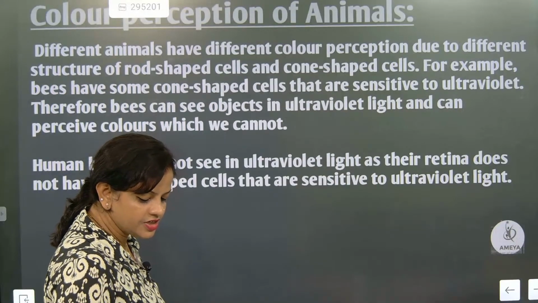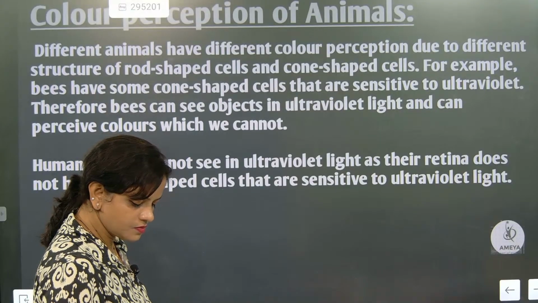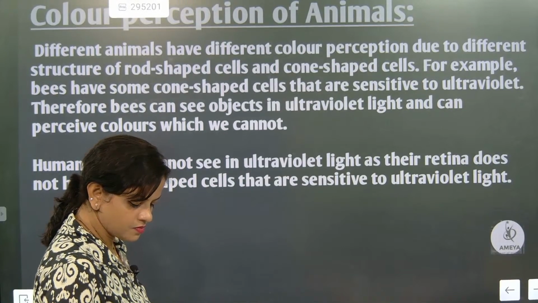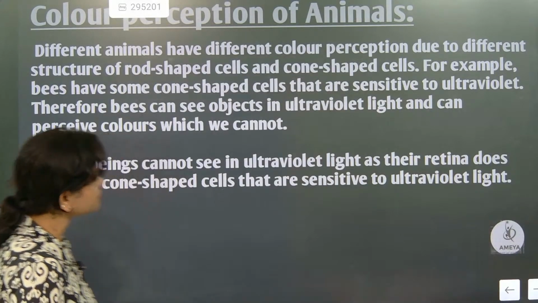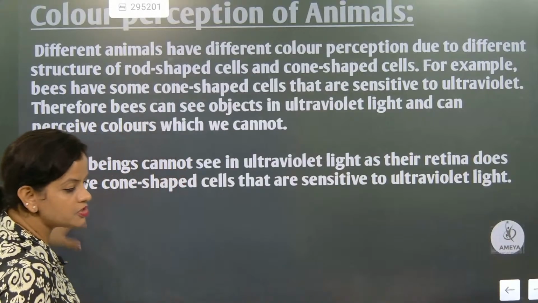They are sensitive to that. So human beings cannot see ultraviolet light. It is not possible for them.